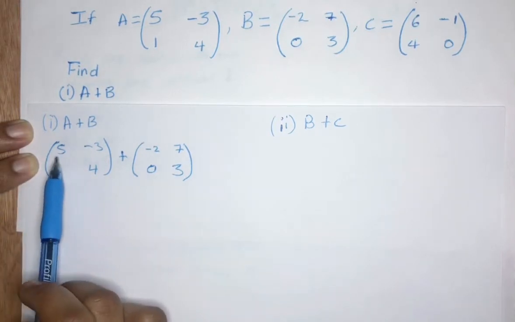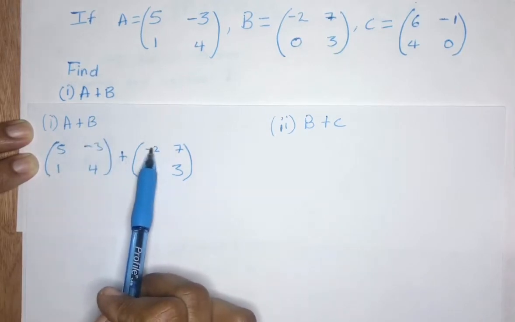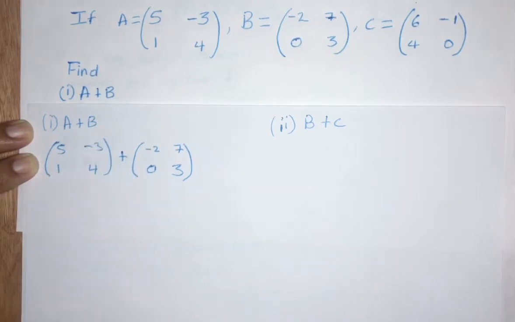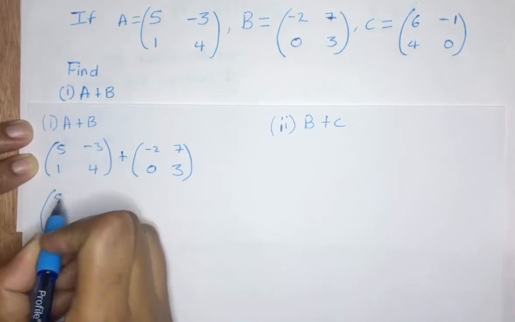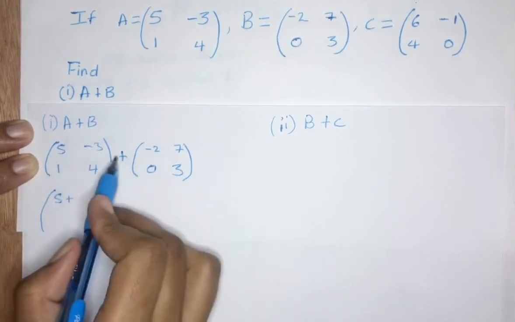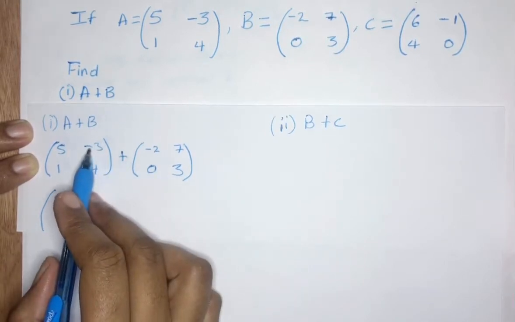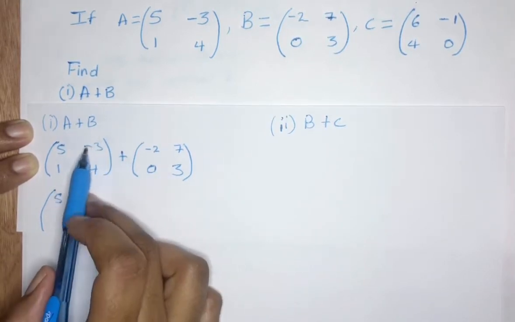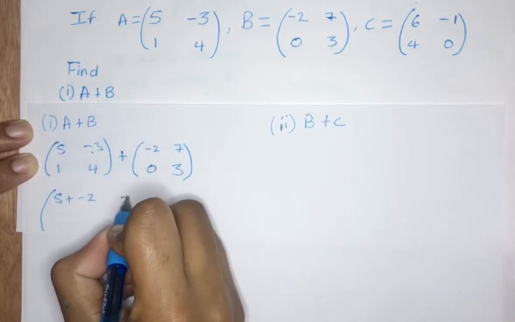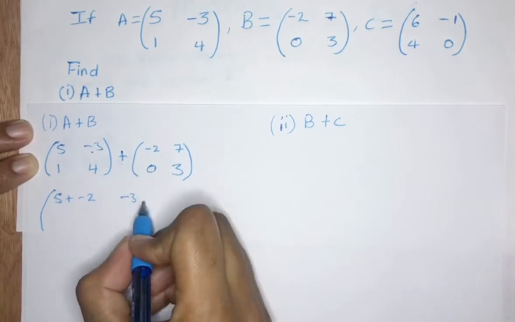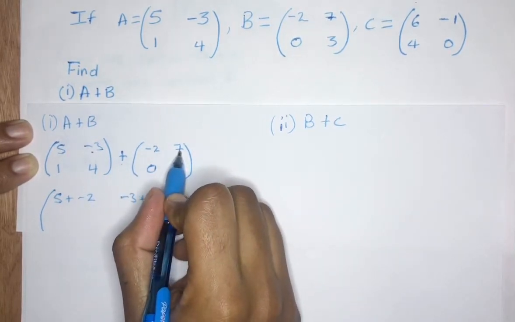We can only add row 1, column 1 with row 1, column 1 in the other matrix. So we have 5 plus -2. Come to the next column now. It is still row 1 but column 2, so we have our -3 plus our 7.